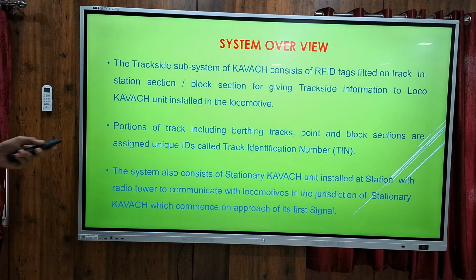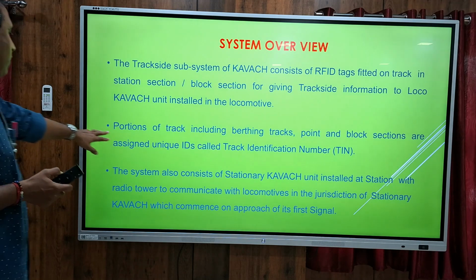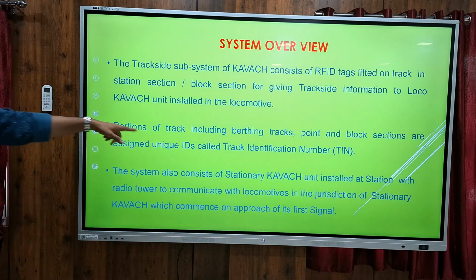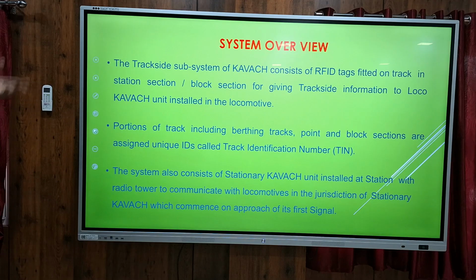Then the portions of track including berthing tracks, points and block sections are assigned unique IDs called track identification numbers. So whichever tags are available in the station or in other yards, each track is given one identification number. So with this TIN number, we can identify in which track the loco is.